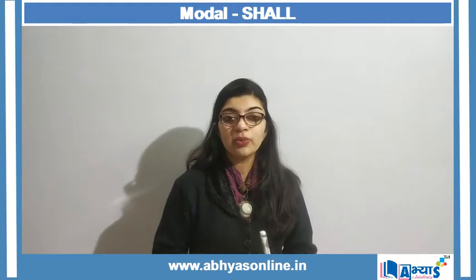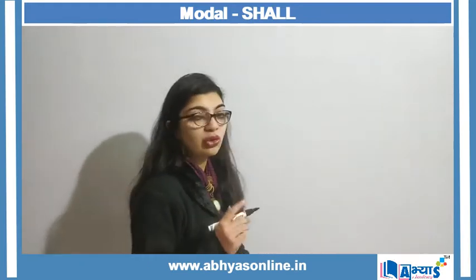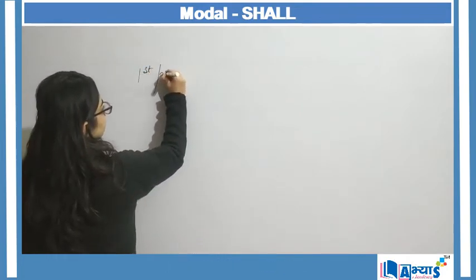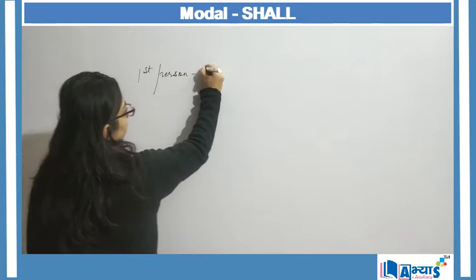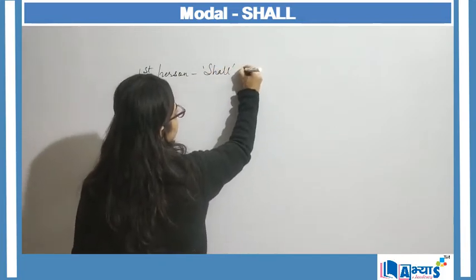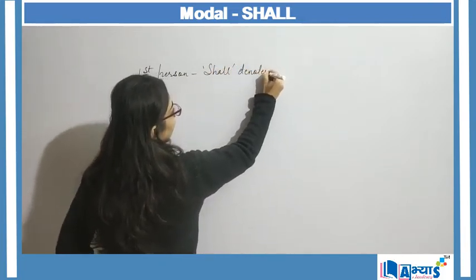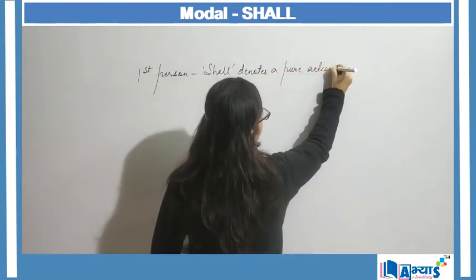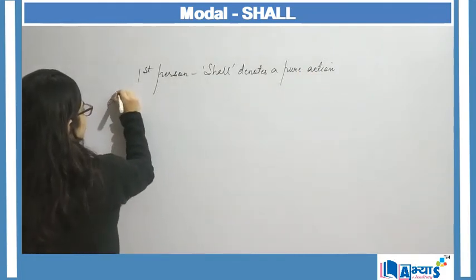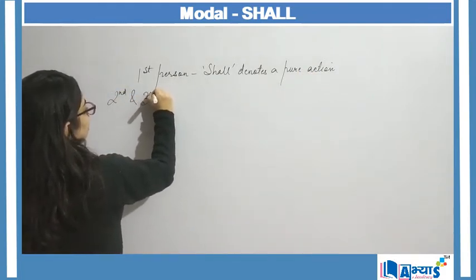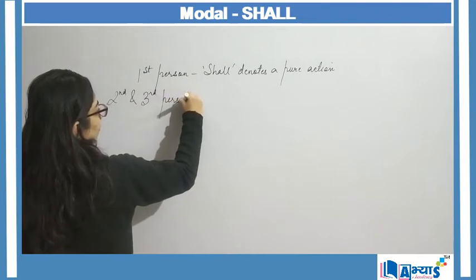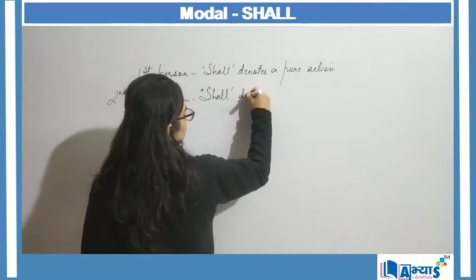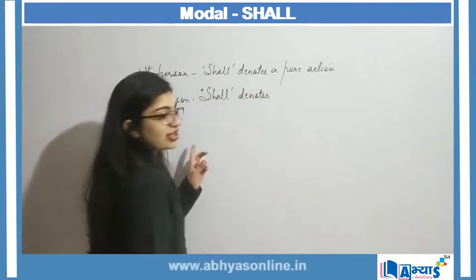So, how can we define shall? First, when I'm talking about the first person, for first person, shall denotes a pure action, but for second and third person, shall denotes... Now what can shall denote?